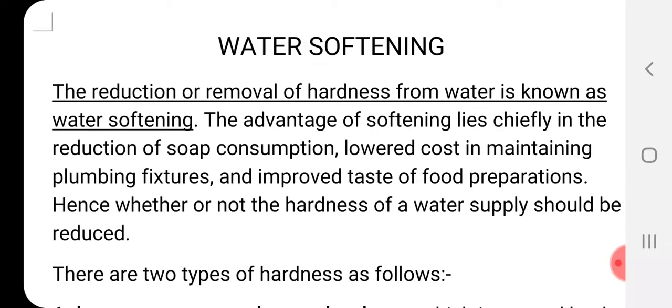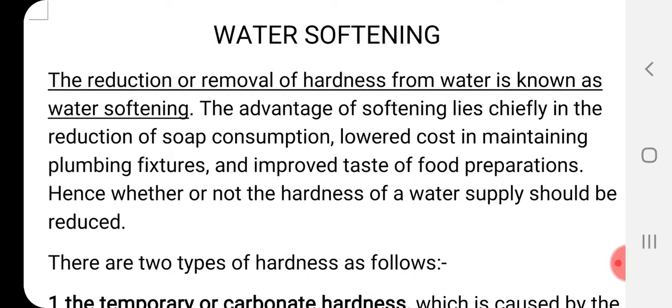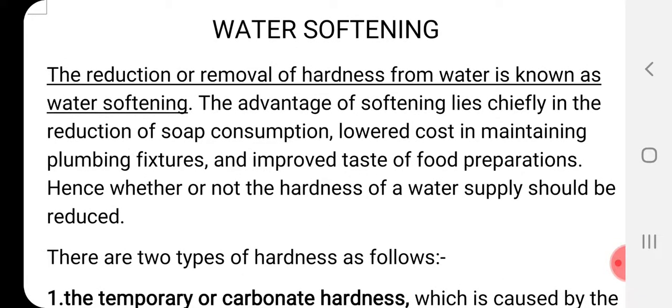The advantage of softening lies chiefly in the reduction of soap consumption, lowered cost of maintaining plumbing fixtures, and improved taste of food preparations. So, from this paragraph you will understand that hard water is not good. What are the problems of hard water? Soap consumption is higher. If you use soap for cleaning clothes and utensils, you are not getting sufficient foam, so utensils or clothes will not be cleaned very well.